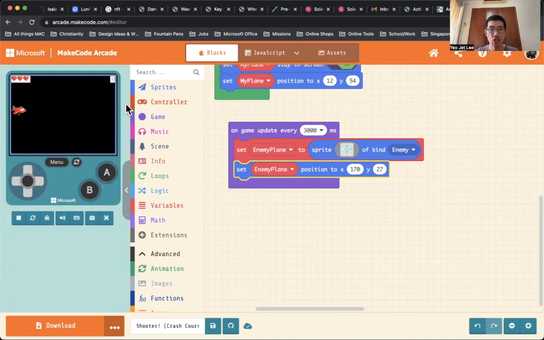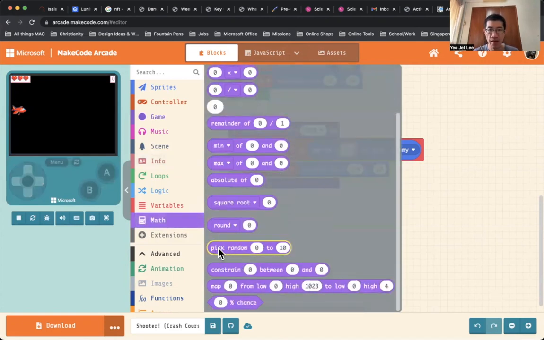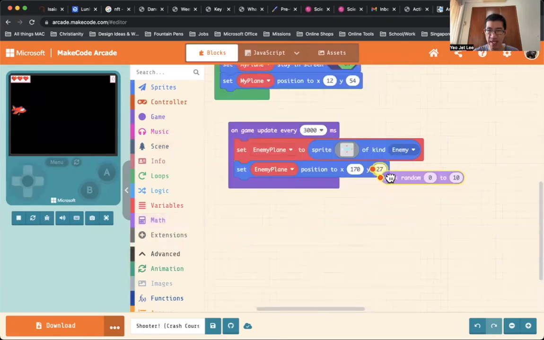And not just that, we don't want the plane to all appear at this position where y is 27. We want it to come in at different height levels. So how do we do it? Going to math, we are going to the random code block. We're going to click and drag and replace this with this, like this.